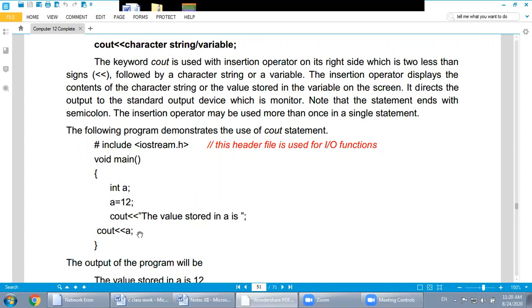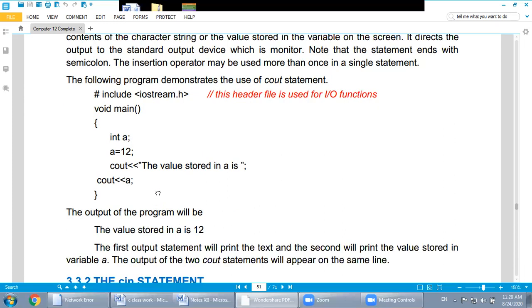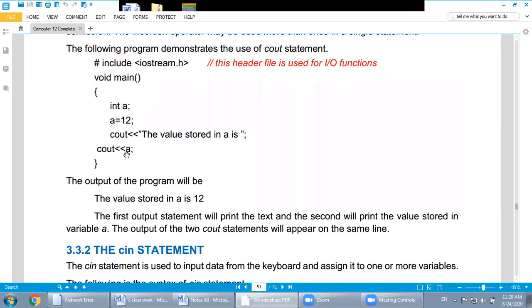And for the value of a variable, they can also use a single cout statement, but for better understanding, they use multiple cout statements. First, this message will appear. Then watch over here, they write A over here. Why? This A is not enclosed in double inverted commas. Why is it not enclosed in double inverted commas?